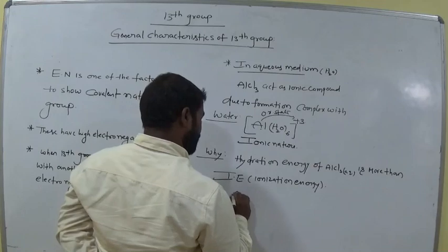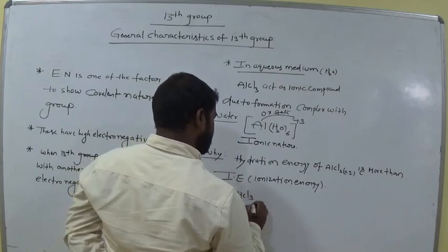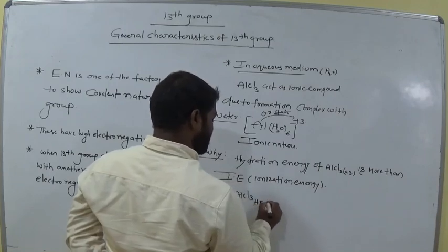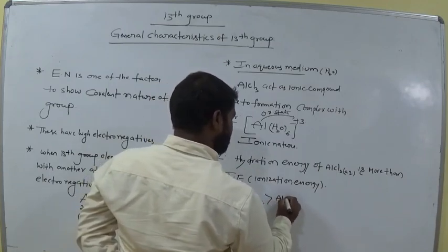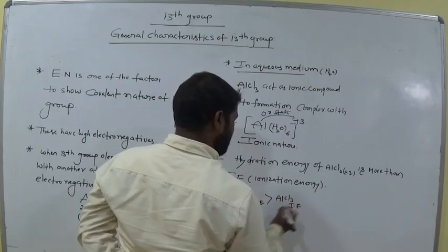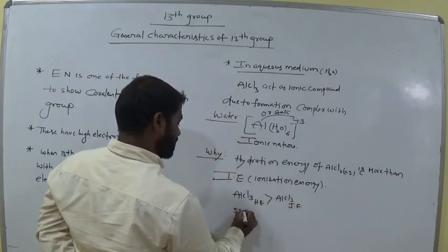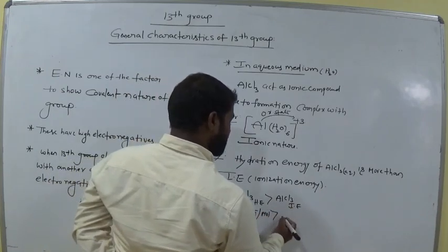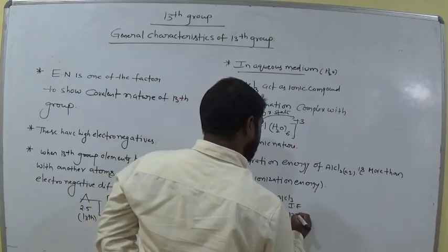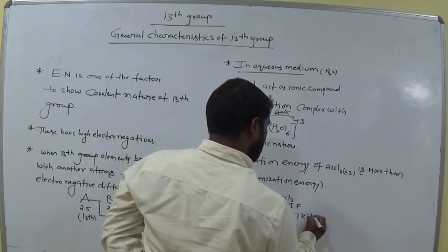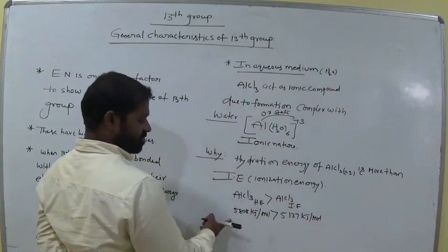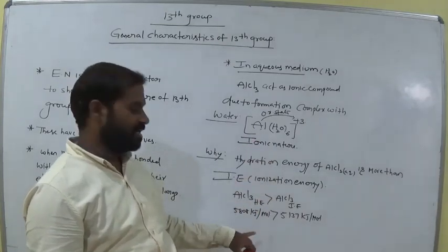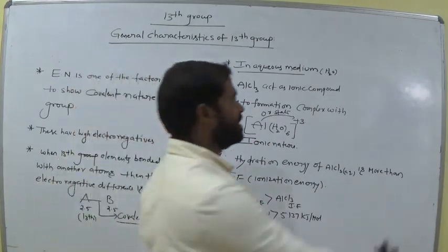For example, for AlCl3, its hydration energy is greater than its ionization energy. It is nearly 5808 kilojoule per mole hydration energy. Here the ionization energy is 5137 kilojoule per mole. So hydration energy is more than ionization energy, then they are well soluble in water, they are ionic in nature.